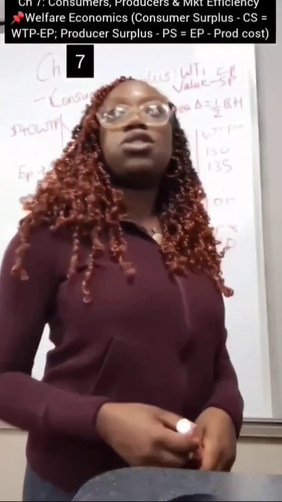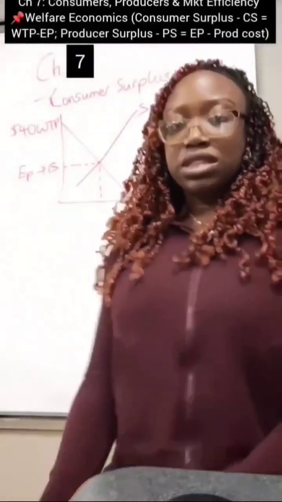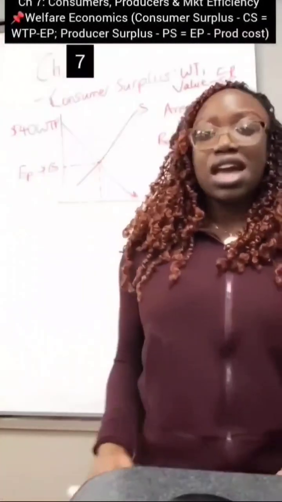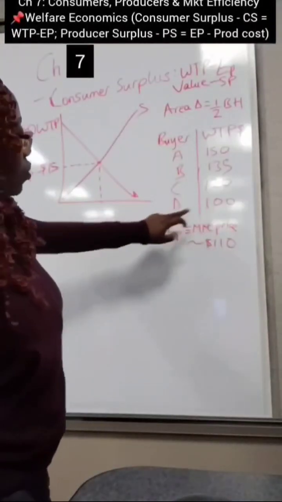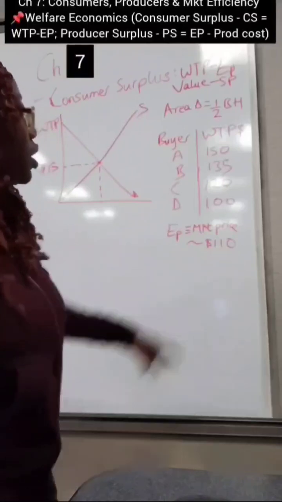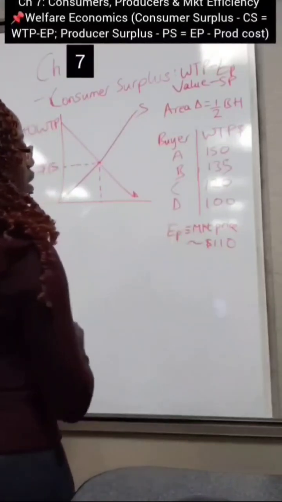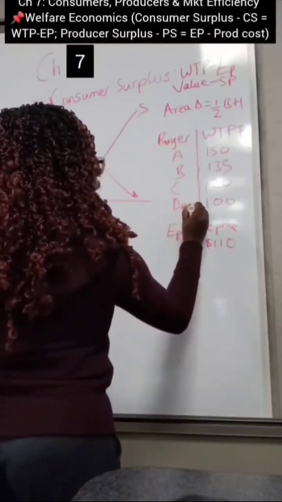So demand is based on your willingness and your ability to buy. So it's not just about being willing. I mean, I want a Lamborghini, but can I afford it, right? Okay, so the market price is $110, but buyer D, let's say Daisy, is only willing to pay $100.